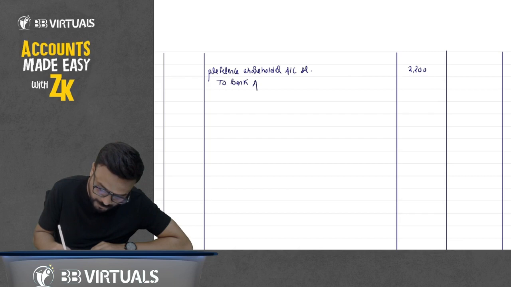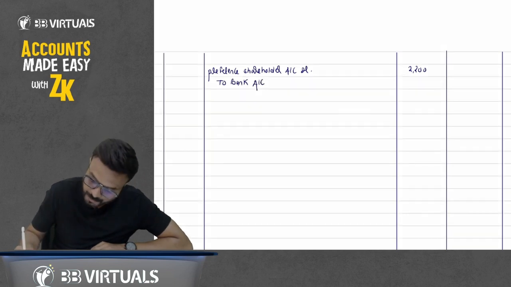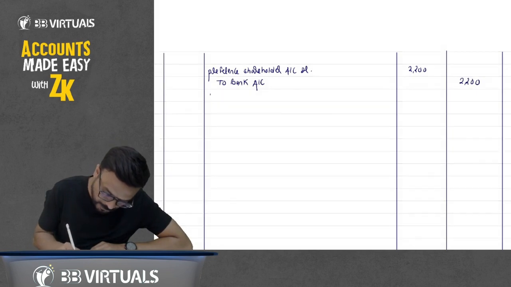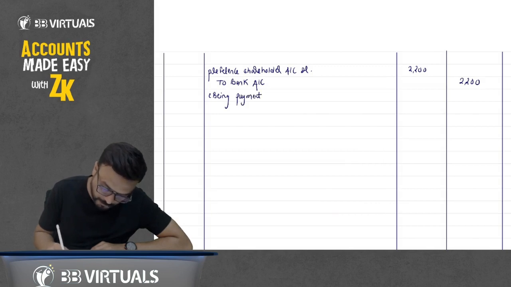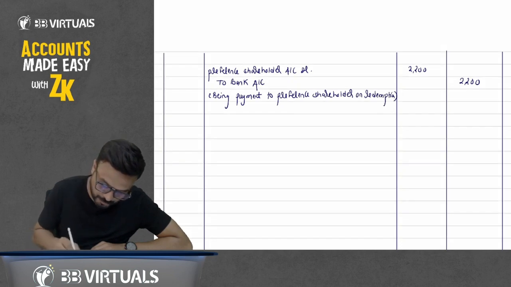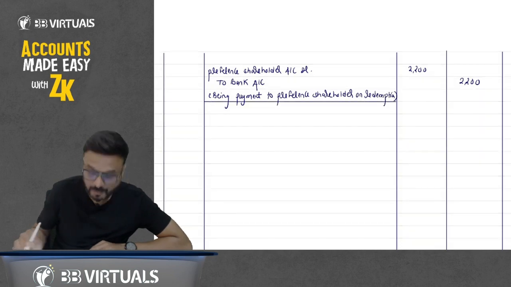Preference shareholder account debit to bank account, 2200. Now write down here, being payment to preference shareholders on redemption.